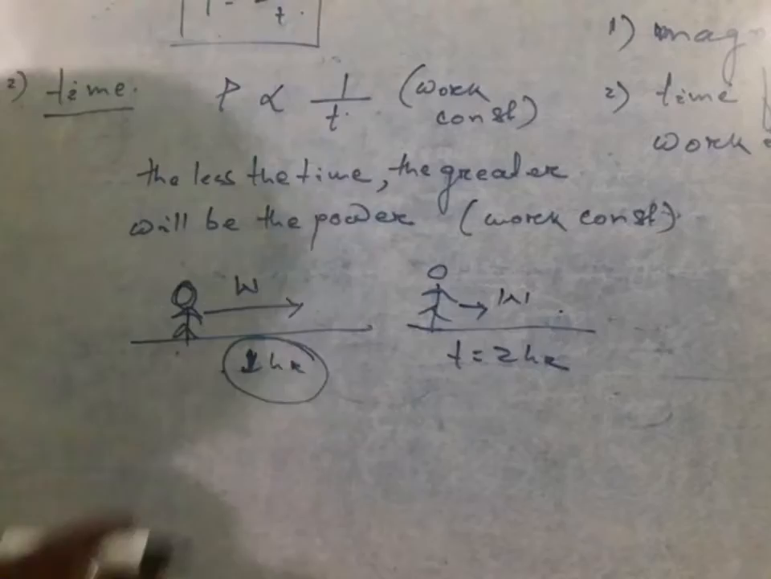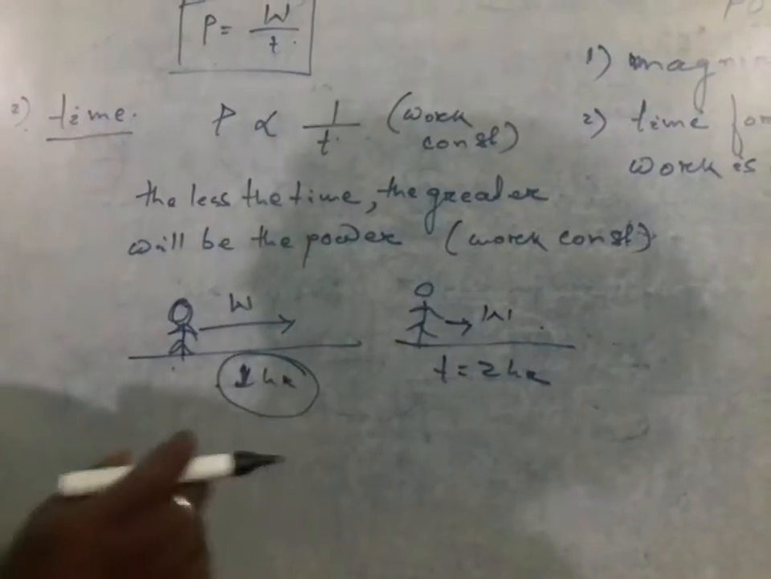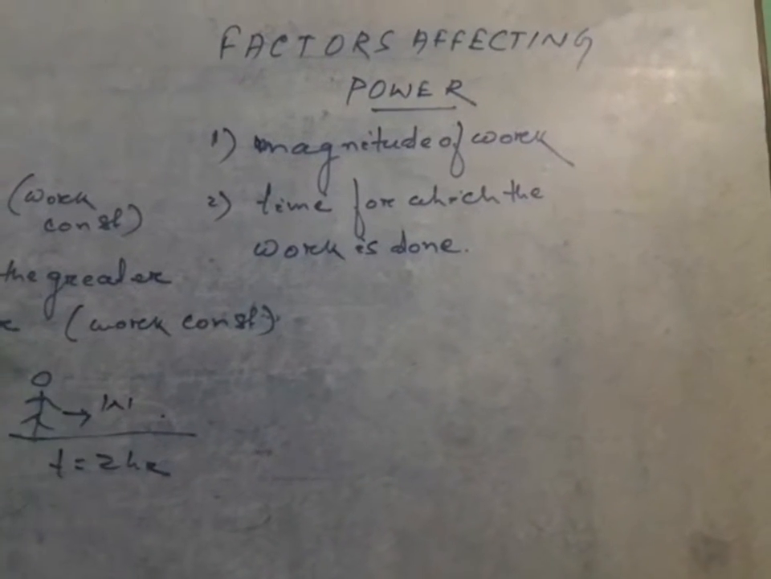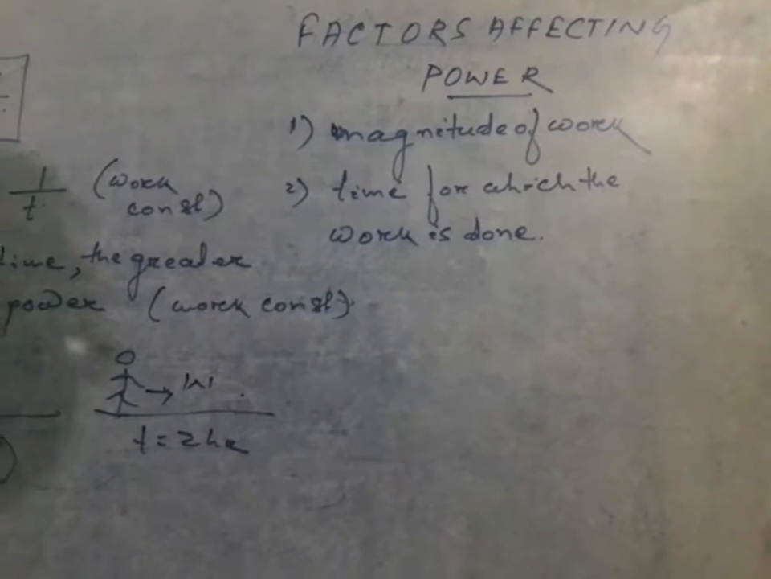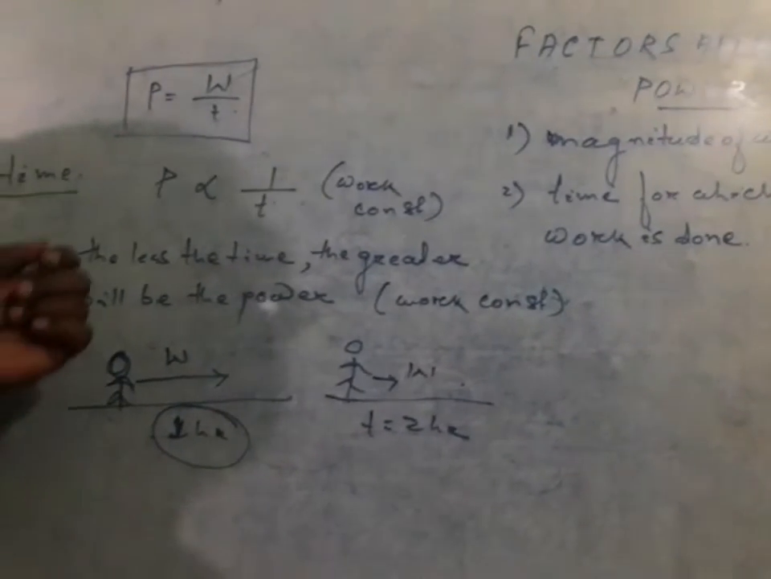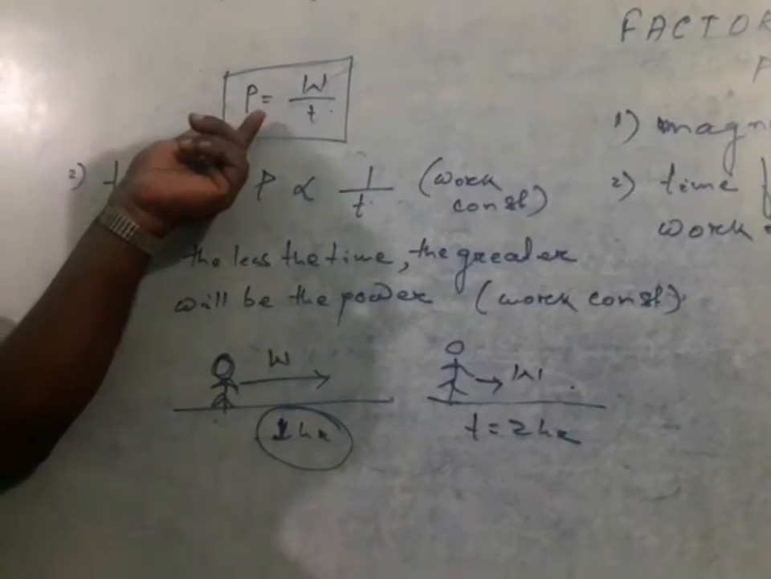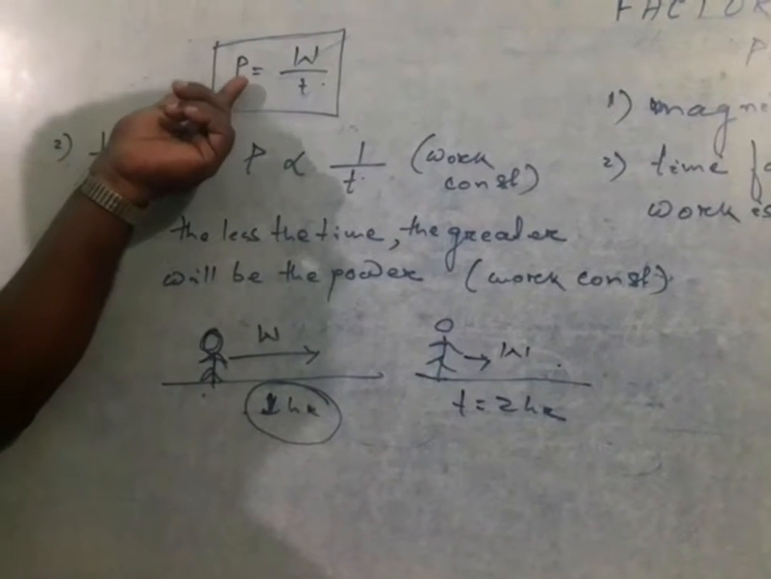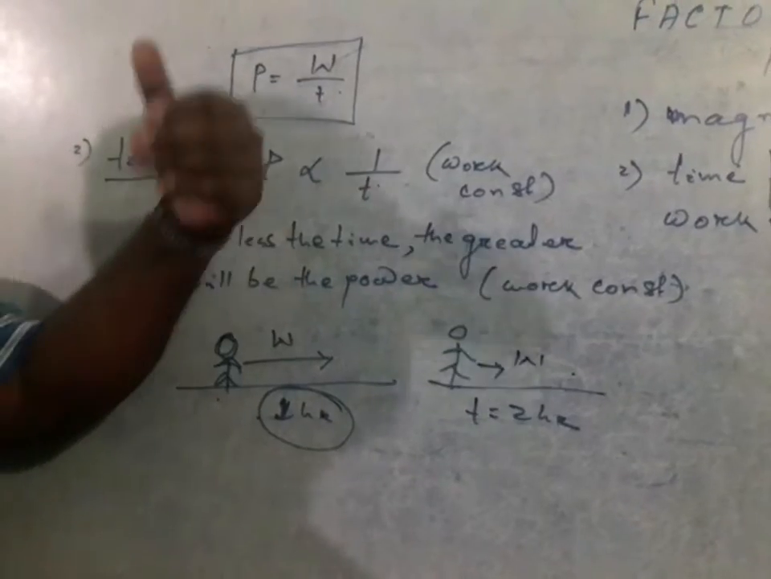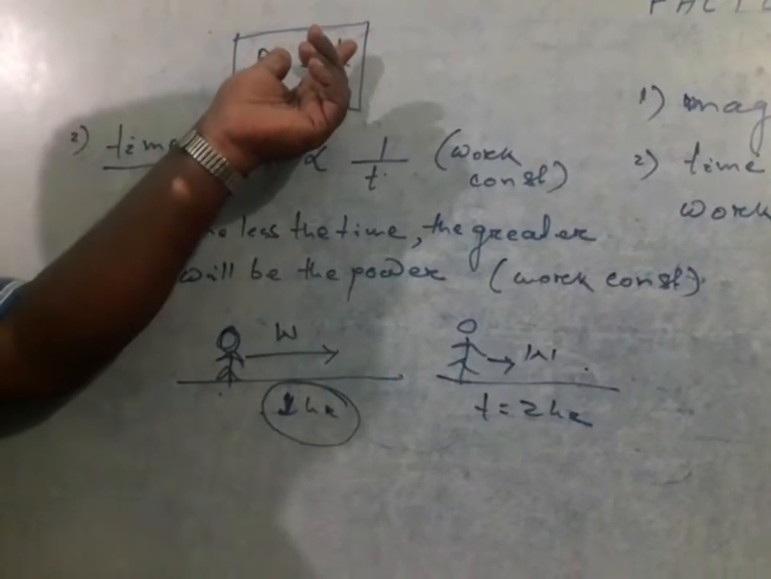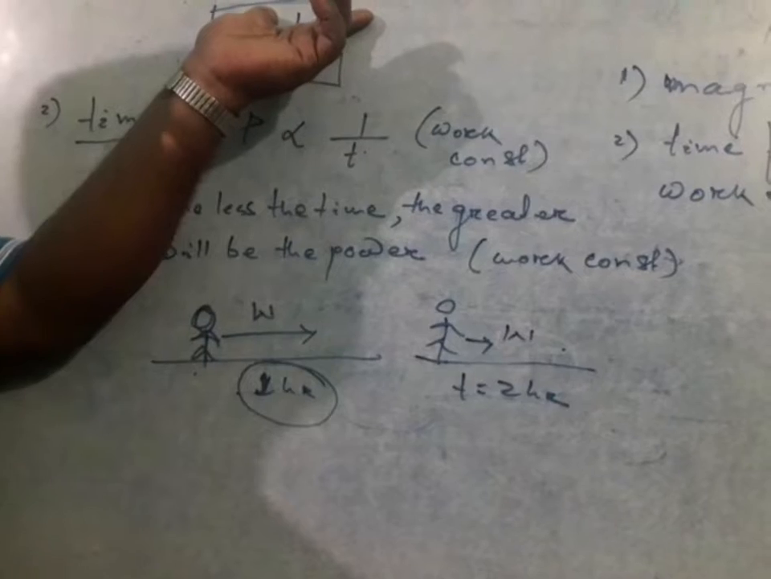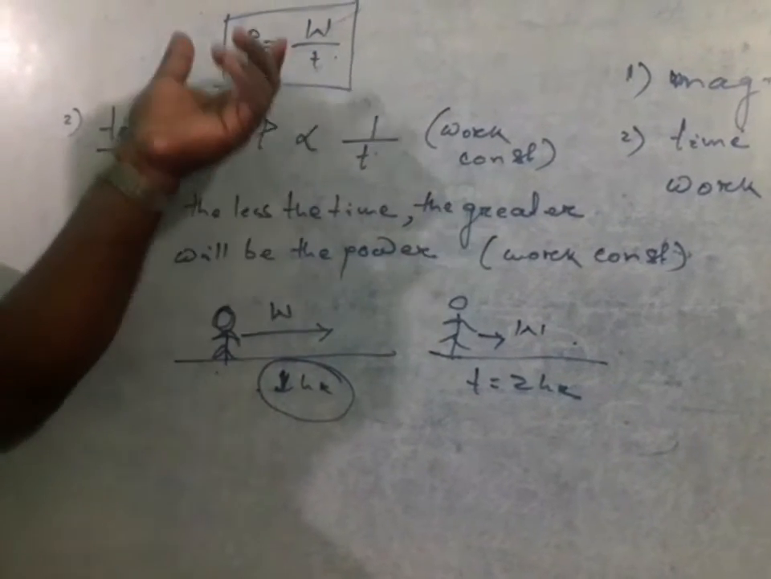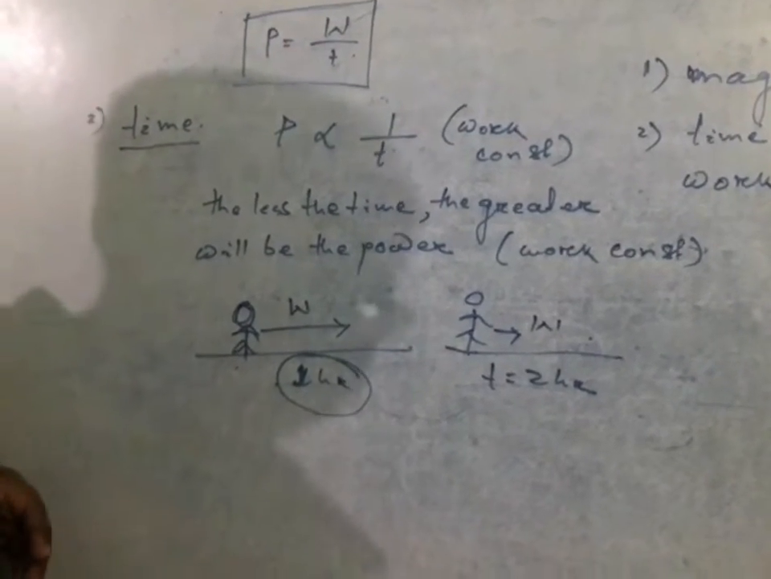So in these two factors that we have seen, the magnitude of work as well as the time both affect the power. If we want to get a greater power, we have to increase the magnitude of the work and simultaneously decrease the time taken, then only we will get a greater power.